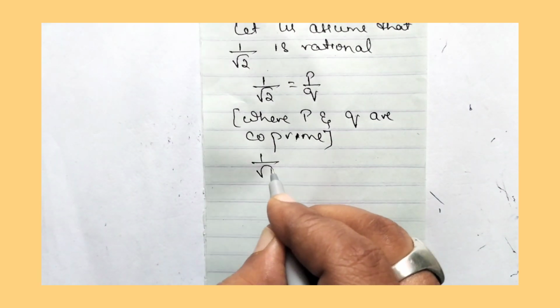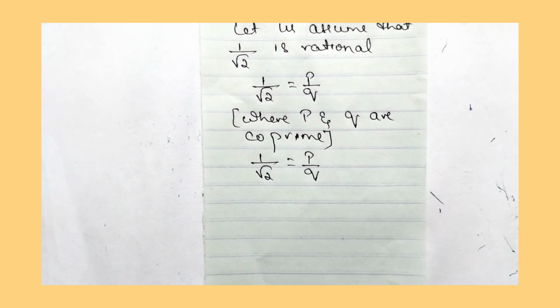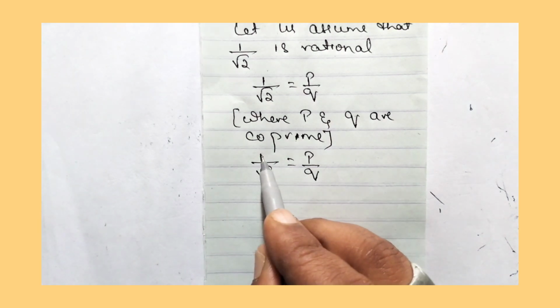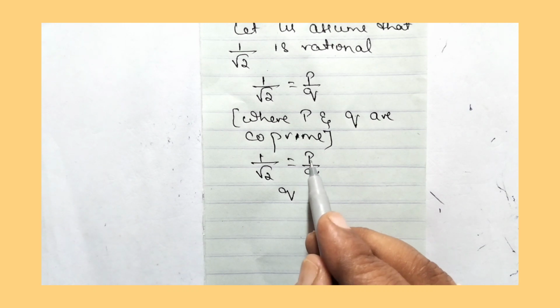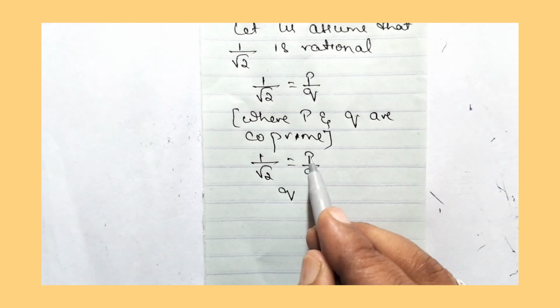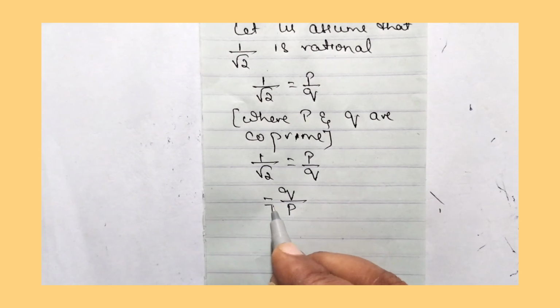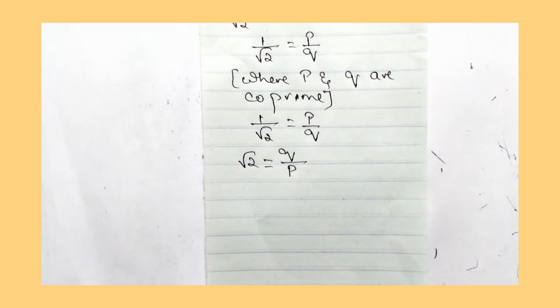So 1 by root 2 is equal to P by Q. Now multiply Q to here, it will become Q. Then bring root 2 here and P to the denominator. So Q by P is equal to root 2. So root 2 is equal to Q by P.